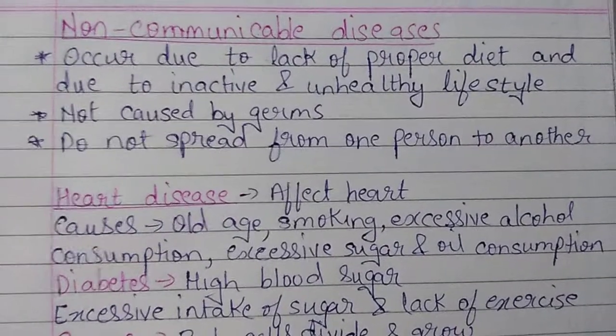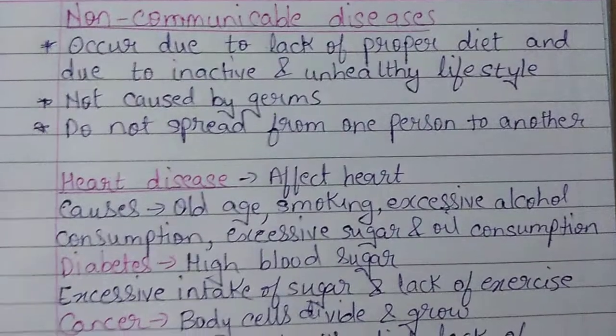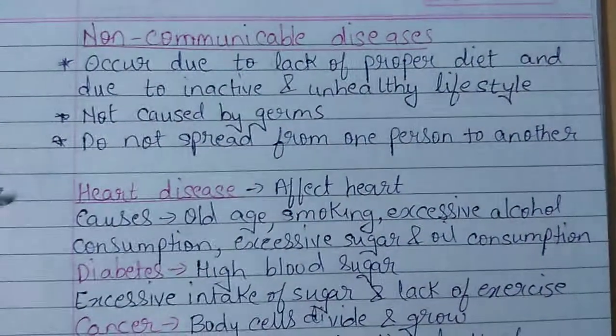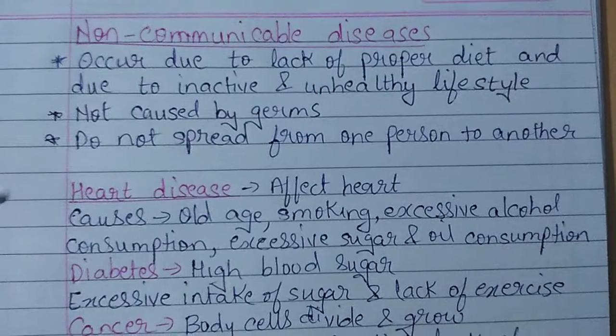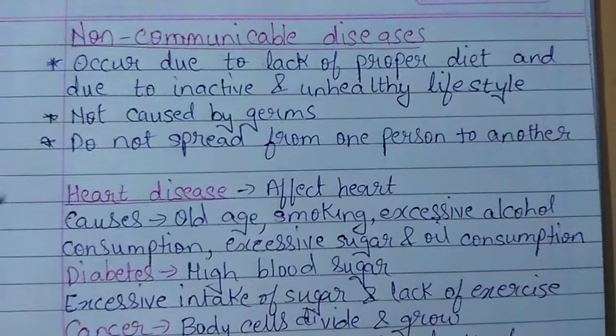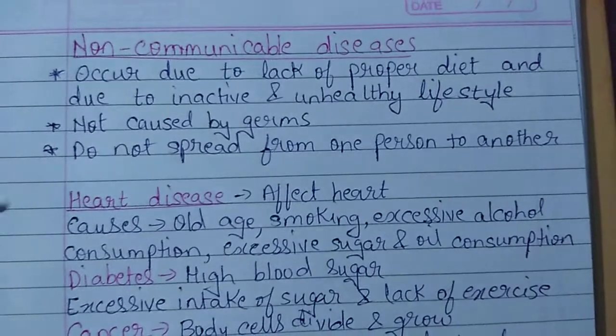In our previous videos, we have studied types of diseases, communicable and non-communicable. We have discussed the communicable diseases. Those are spread from one person to another. They also spread through air, water, soil, food, right? Now let us see what non-communicable diseases are.